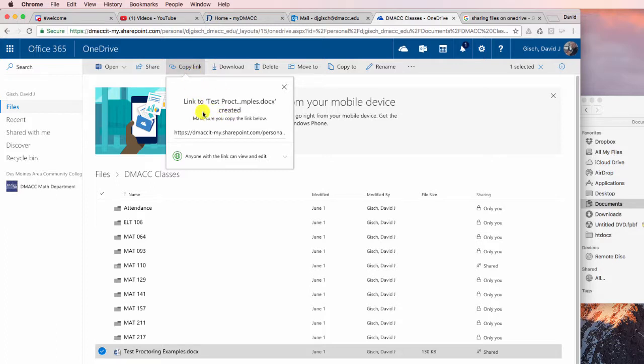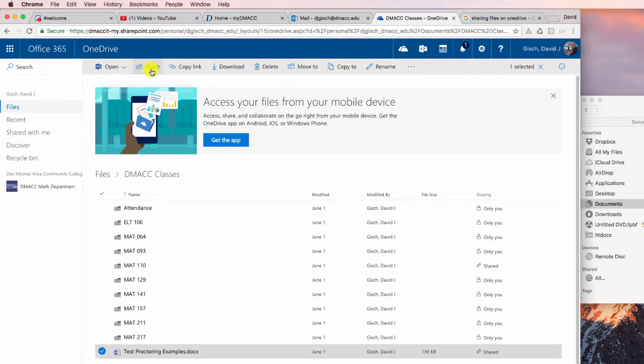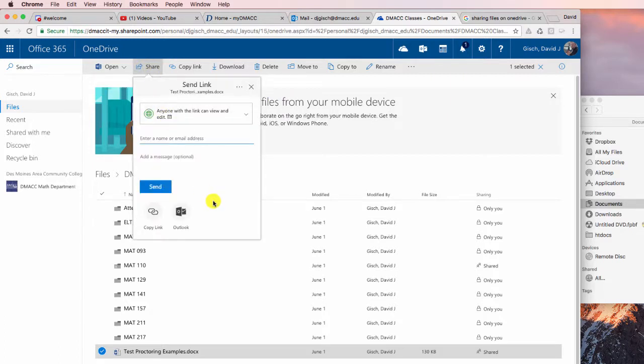So using this link feature would be a nice way to share that, put it in an email, and send that out to them. Okay. You also see within the share, you even have a copy link and Outlook feature as well. So you could click on copy link, which is essentially the same thing as using this button.